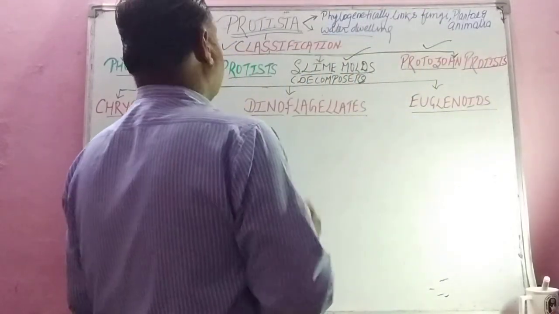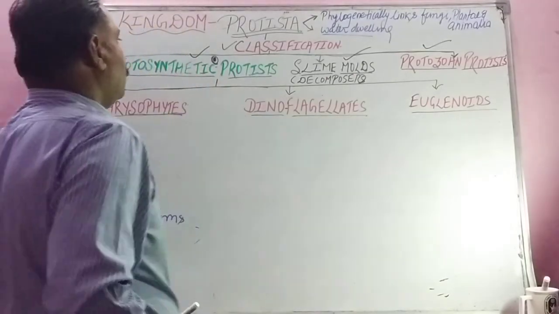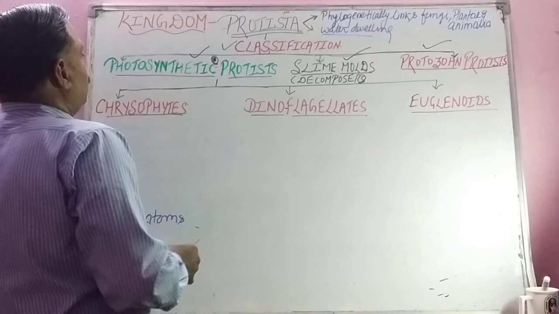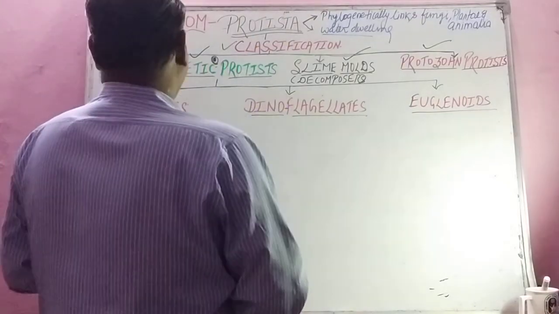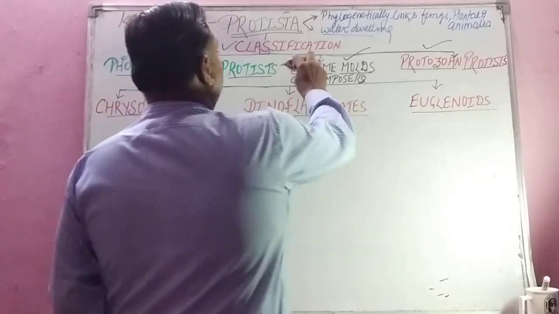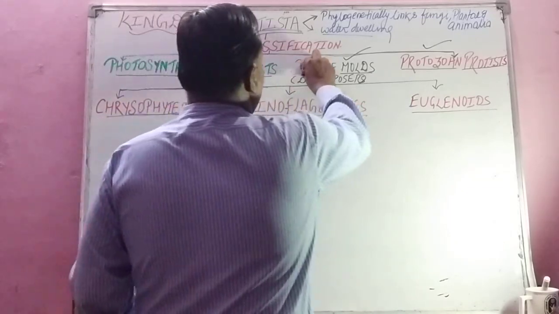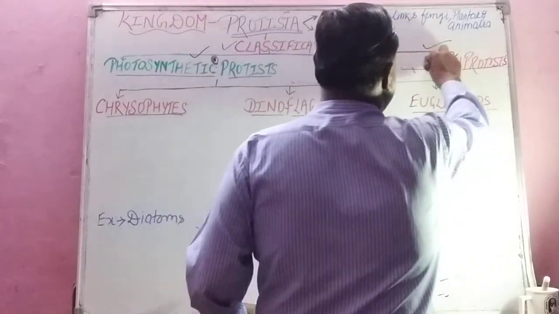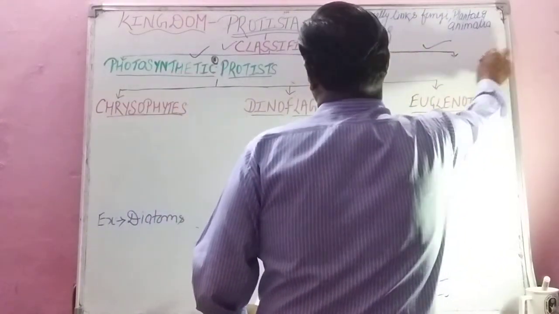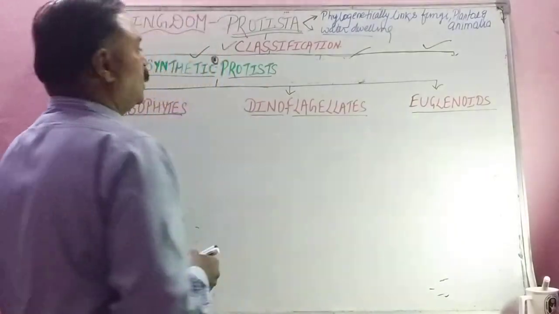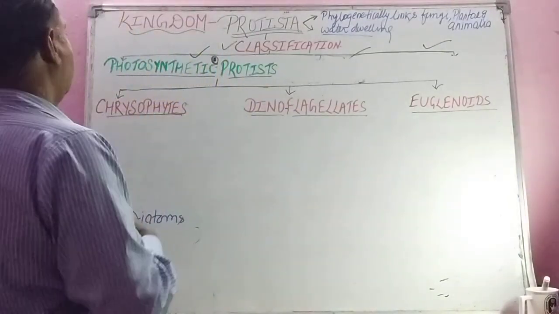In the first part of this explanation, we will study only photosynthetic protist in detail. Slime molds and protozoan protist I will explain you after this explanation of photosynthetic protist.